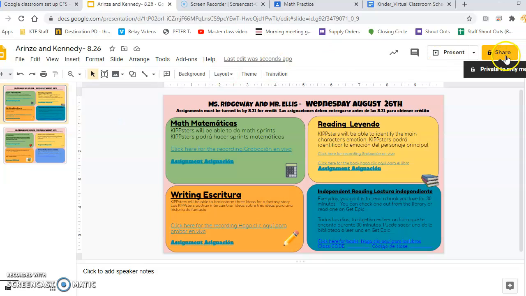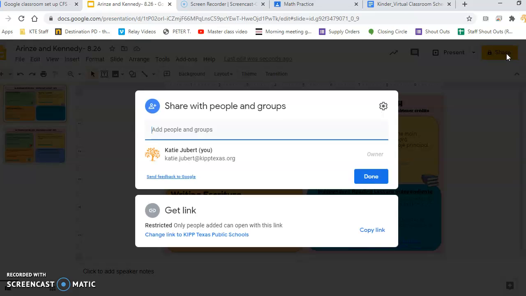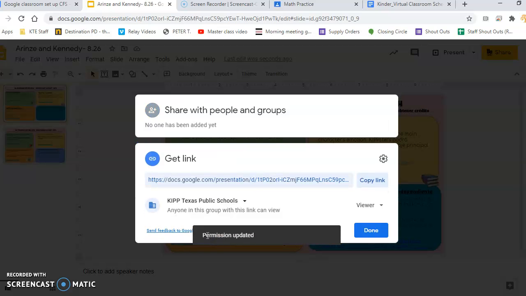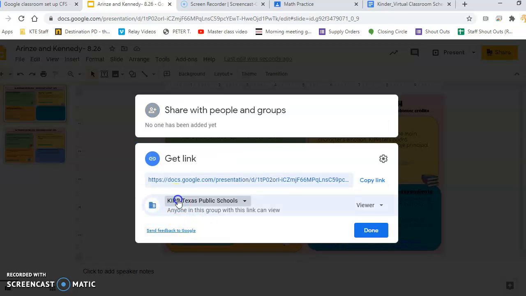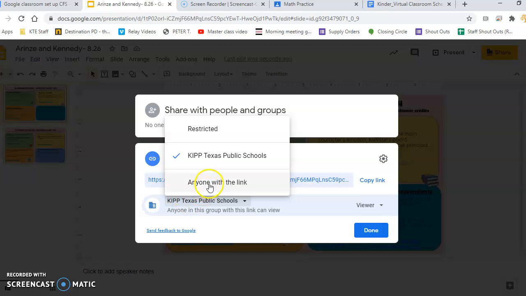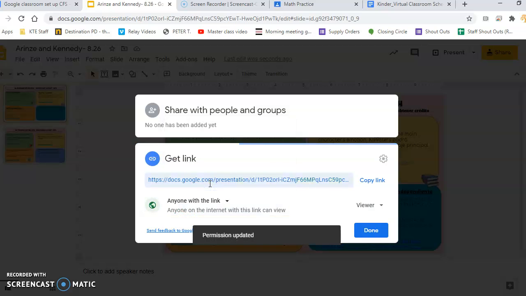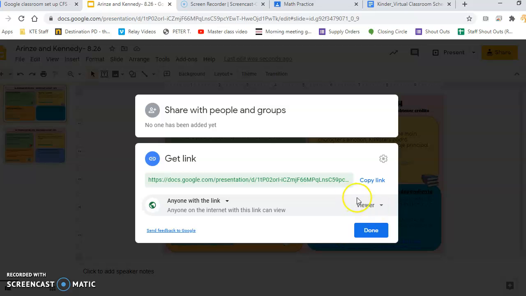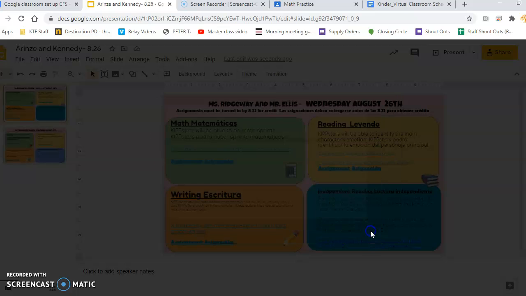The next thing I'm going to do, same as we did with the virtual schedule, is update the sharing settings so that parents can easily access this. I'm going to click change link to KIPP Texas Public Schools. I'm going to say anyone with the link, but I'm going to leave it as a viewer because I do not want kids deleting things, changing things, etc., on accident or on purpose. Then I'm going to click done.